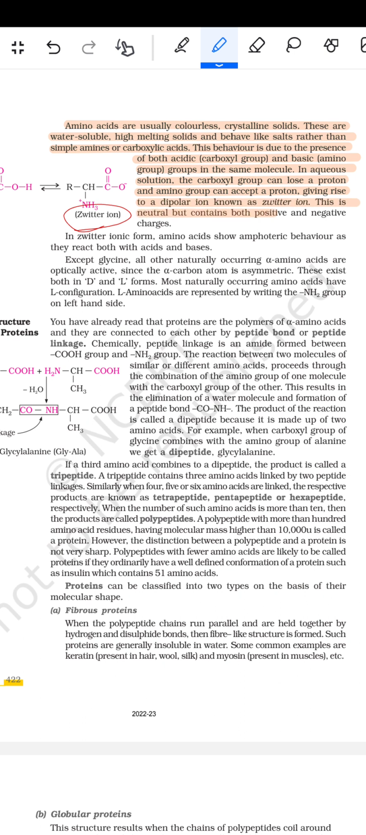This is neutral but contains both positive and negative charge. In the Zwitter ion form, the amino acids show amphoteric behavior as they react both with acids and bases. Except glycine, all other naturally occurring alpha amino acids are optically active. Since the alpha carbon atom is asymmetric, these exist in both D and L form. Most naturally occurring amino acids have L configuration. L amino acids are represented by writing the NH2 group on the left hand side.